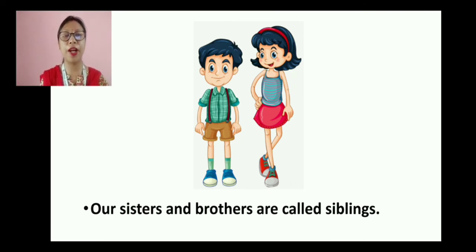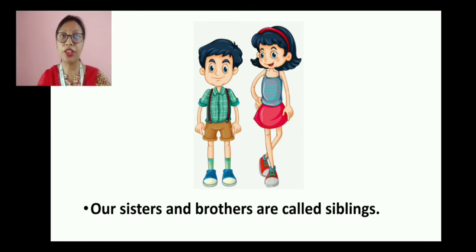Our sisters and brothers are called siblings. Now remember here one thing. Not the cousins. Only your brother or sister, like the children of your mother and father. Sometimes you are alone or sometimes you can have your brother and sister. So these are together called siblings. Like together we have called mother and father as parents. So together it can be two brothers, it can be two sisters, it can be one brother and one sister, or it can be one brother and two sisters. It doesn't matter how many, it can be 3, it can be 5. But together they are called siblings.